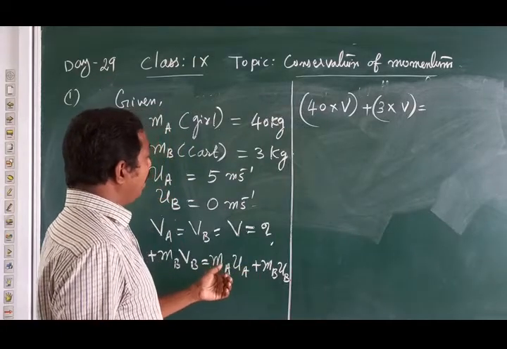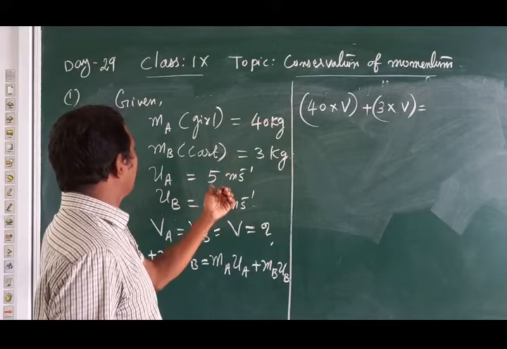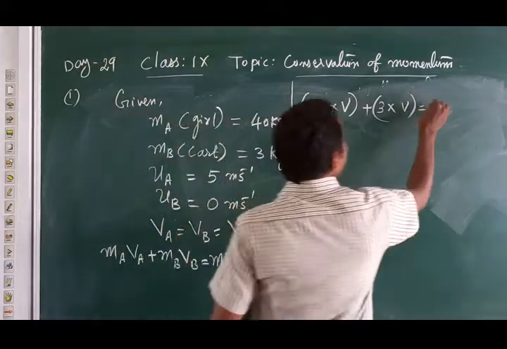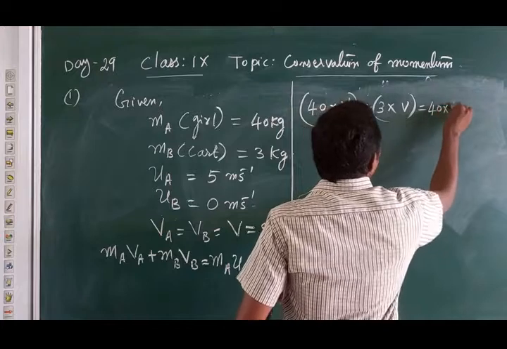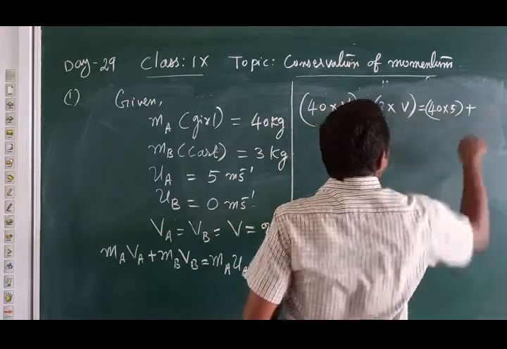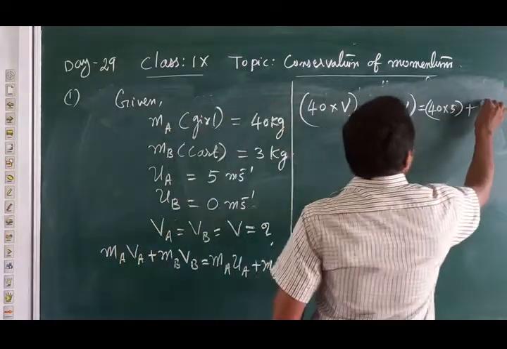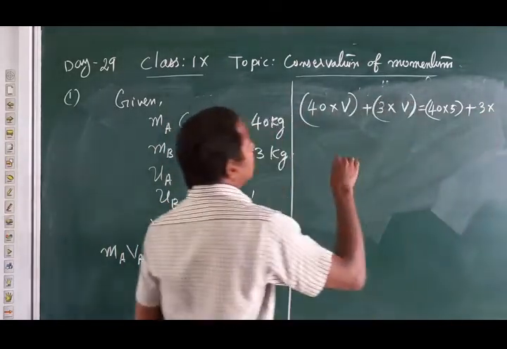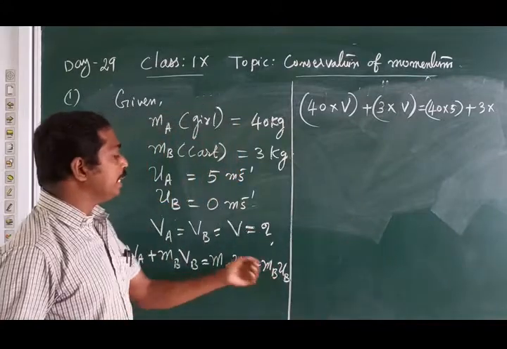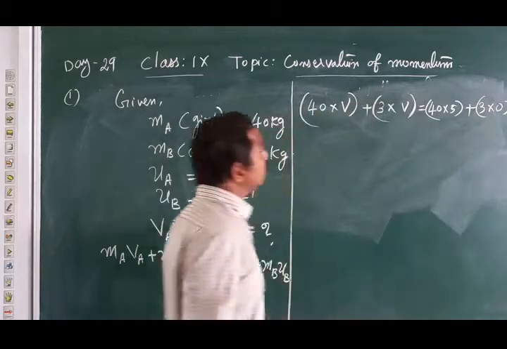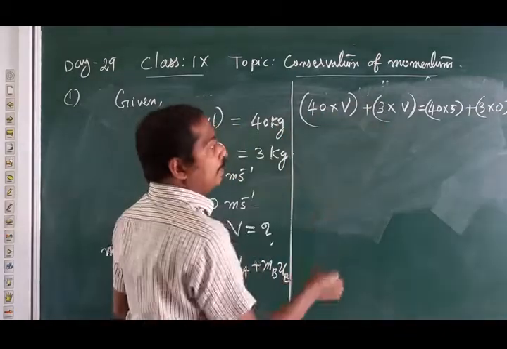What will be u_A? u_A is 5. Mass given is 40, so 40 into 5, plus m_B, which is 3, but u_B is 0, so 3 into 0. 40V plus 3V.